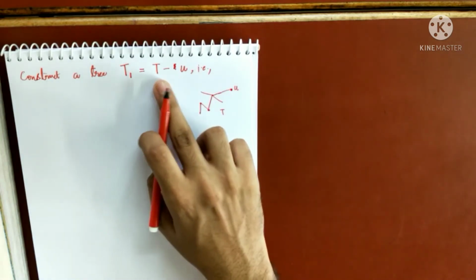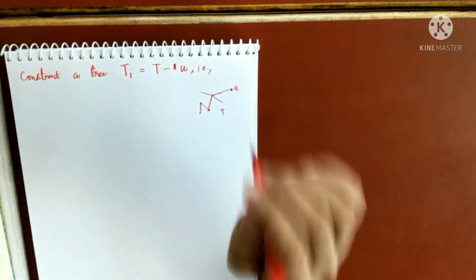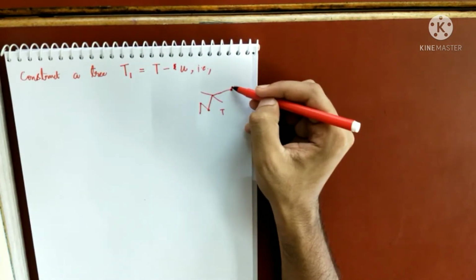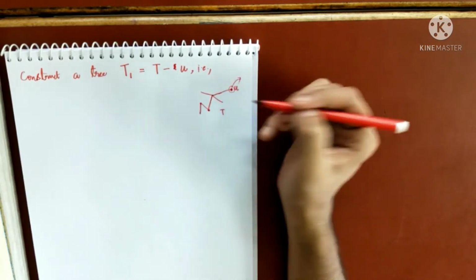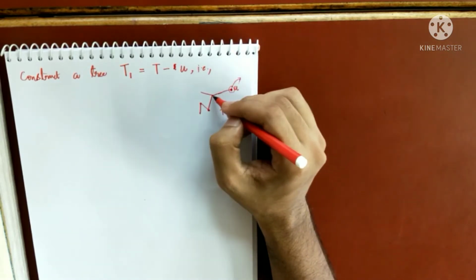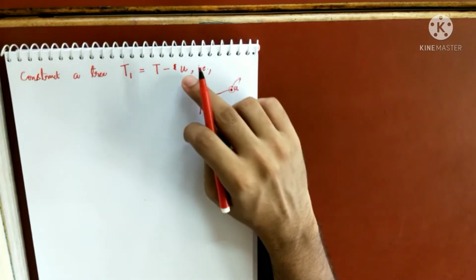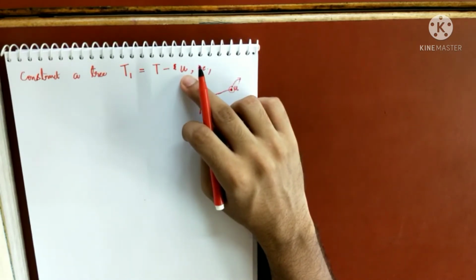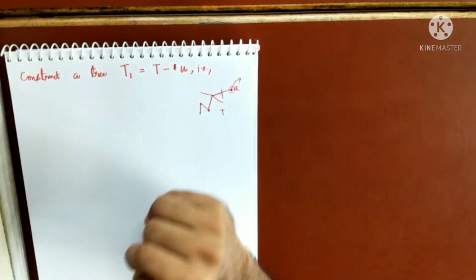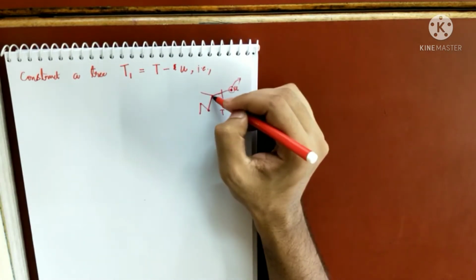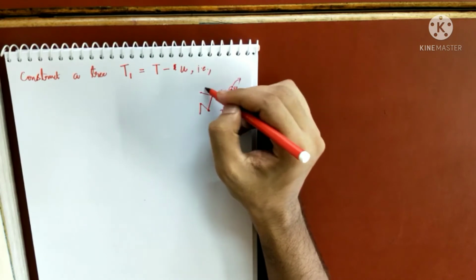So what is the meaning of T minus U? Already explained. We are removing the vertex U and also the edge. There is only one edge which is incident to U, because the degree of U is 1. So I am removing this edge and removing this vertex. So I will remain with this graph. I am calling this graph T1.